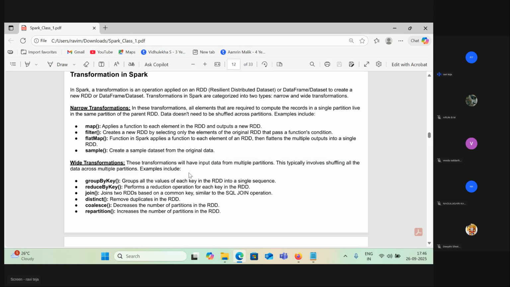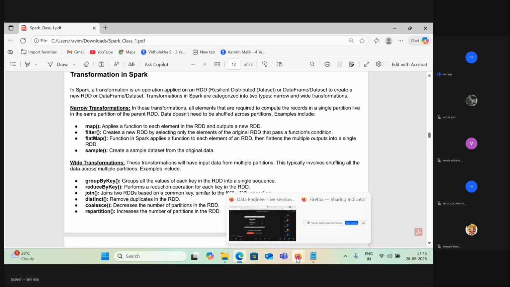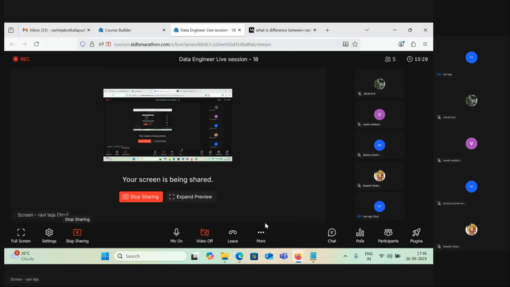So what is narrow transformation? What is wider transformation? Can anyone explain? Very simple. Whether you already know, so others, right? Anyone? Karthik, Karun, and Deepti. What is wider transformation? What is narrow transformation? Yeah, in narrow transformation, data will not shuffle between the partitions. Data will not shuffle within the partition. Okay. Data will shuffle between the partitions in wide transformation. While doing transformation, data will shuffle between the partitions.